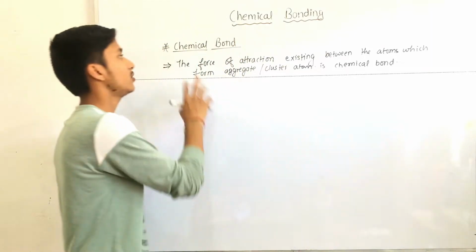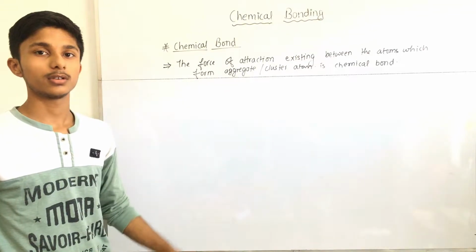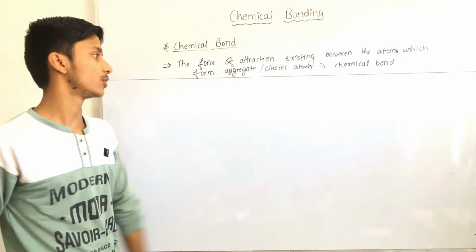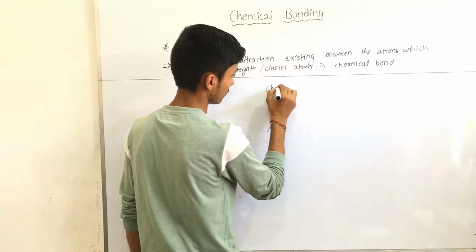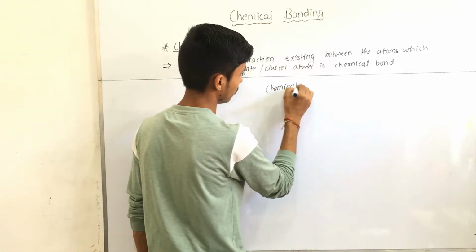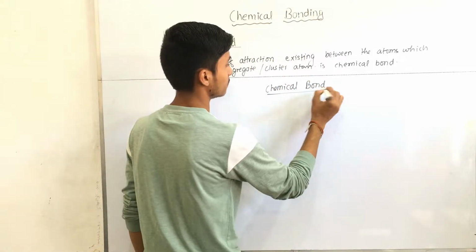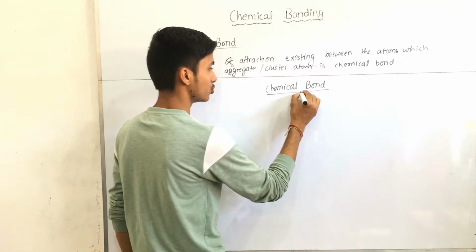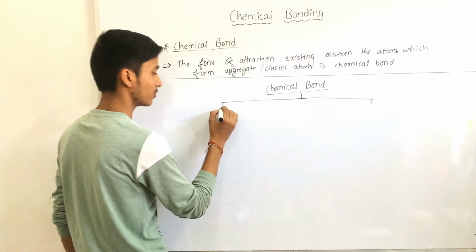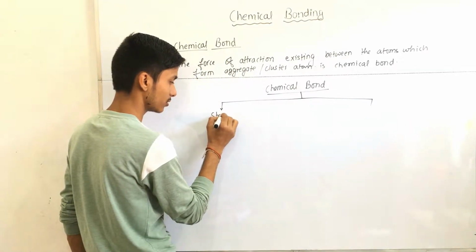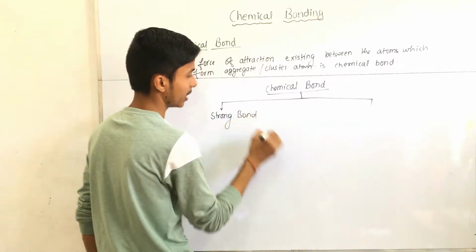And there are two types of chemical bond. Chemical bond is categorized into two types of bond. They are strong bond and weak bond. Here we categorize the chemical bond into two parts, that is, strong bond and weak bond.